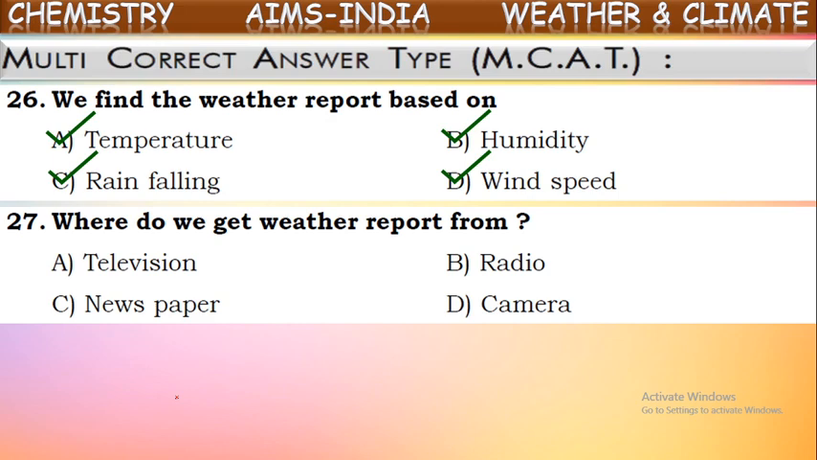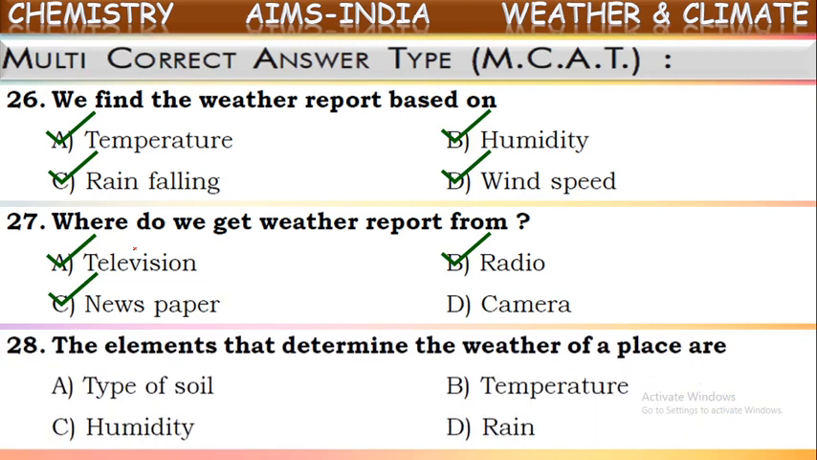See the options: television, radio, newspaper, camera. Where do we get this information? Generally, we get it from newspapers, radio, and television, not from a camera. So from these three we get information about the weather report. These three are the correct answers. Next one,